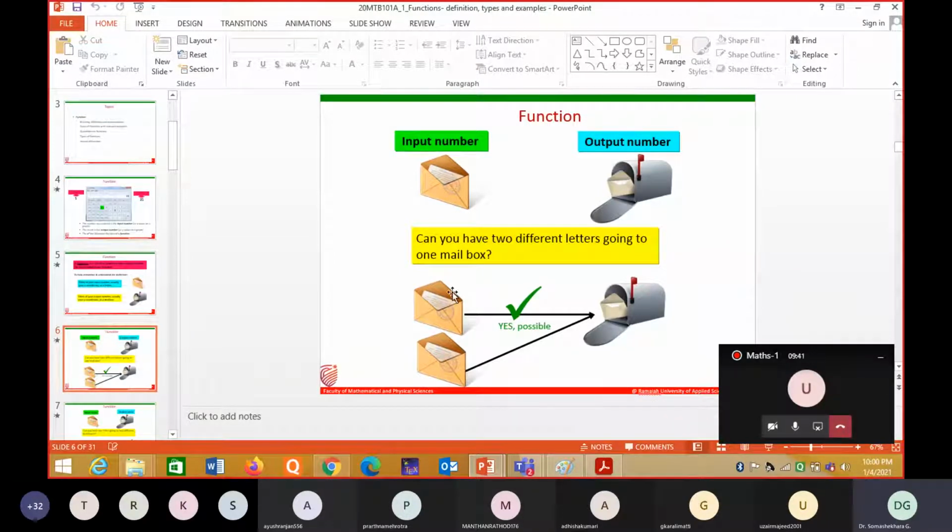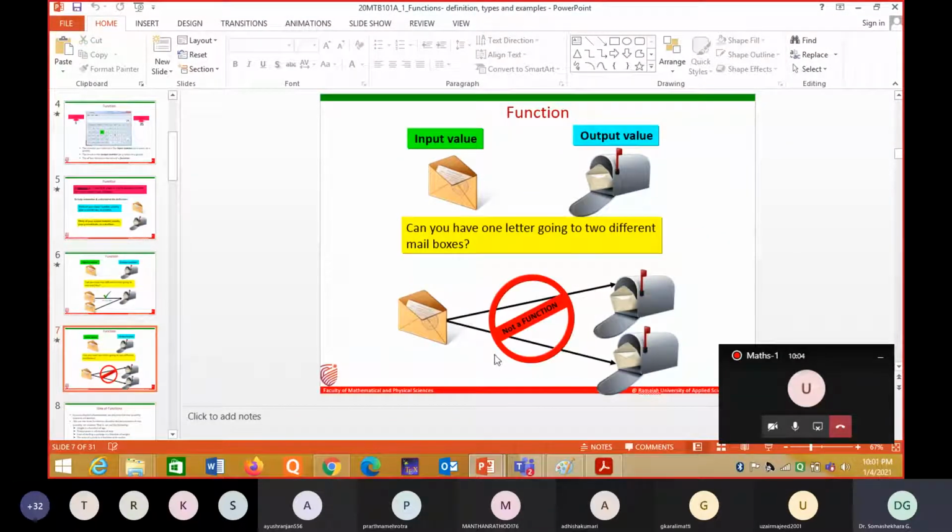Understanding now? But we cannot put one letter in two mailboxes. That is not a function. One element cannot have two images. That is the meaning. I will explain this like this.